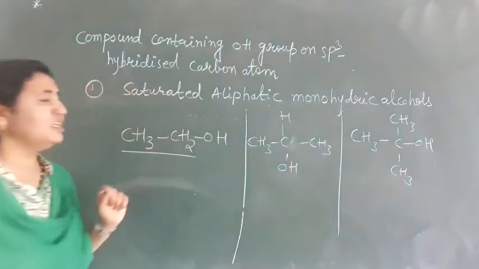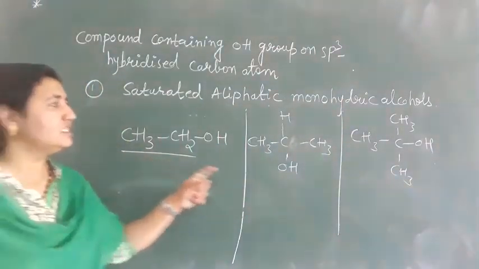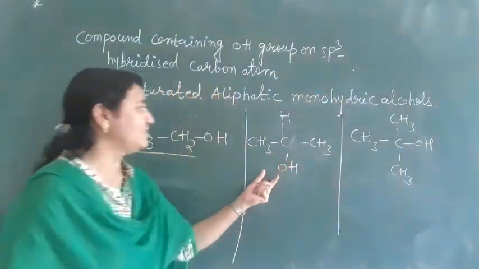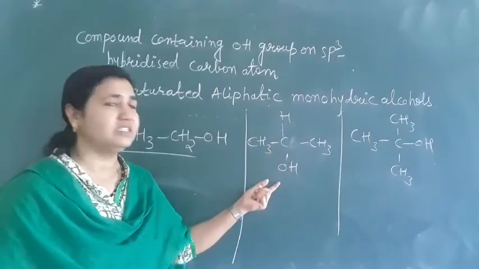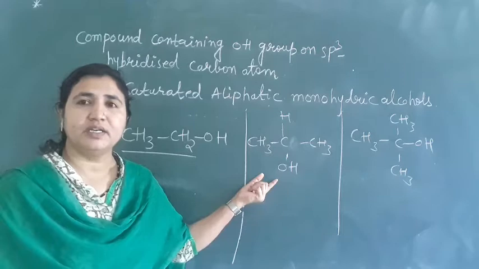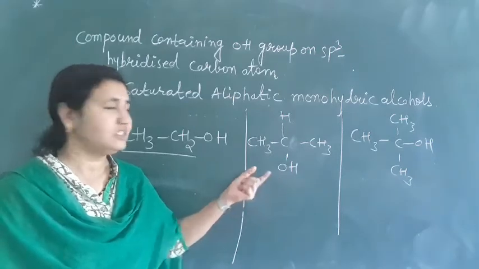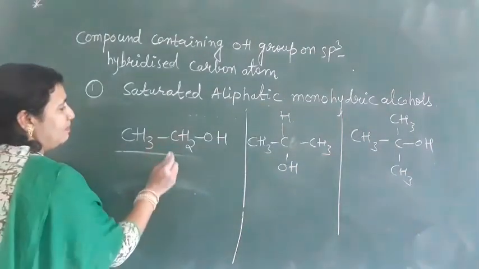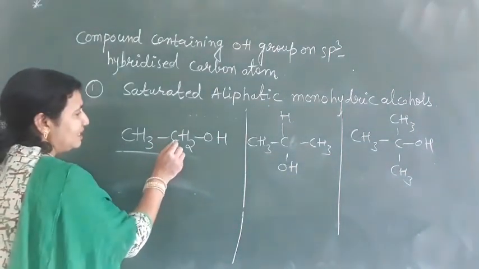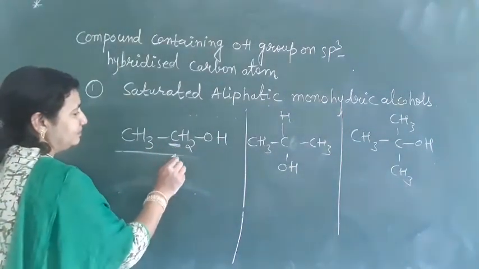But the difference is there. In these three cases, the OH group is attached to the sp3 hybridized carbon atom only. What is the difference here? See here, the OH group is attached to the primary carbon. What type of carbon is this? This is a primary carbon.